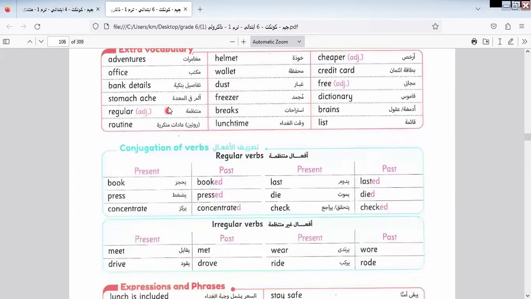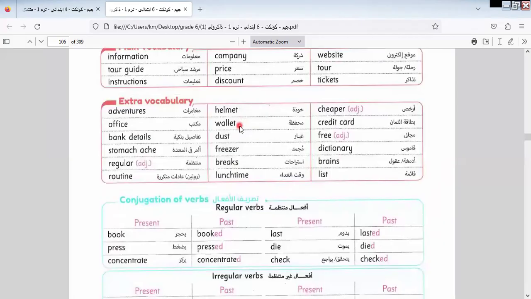Here we have extra vocab: adventures, office, bank details, stomach ache, regular, routine, helmet, wallet, dust, freezer, breaks. Here is breaks, lunch time. "Cheaper" is called what in this kind of adjective? It's called the comparative form.